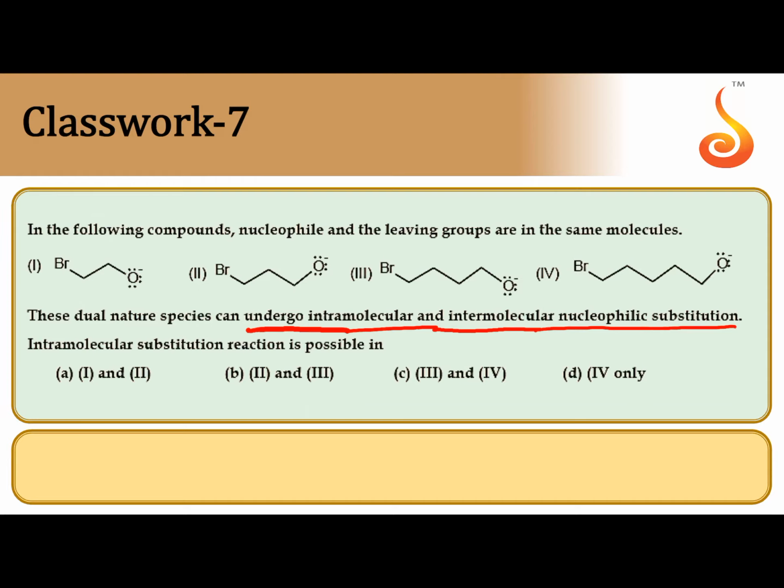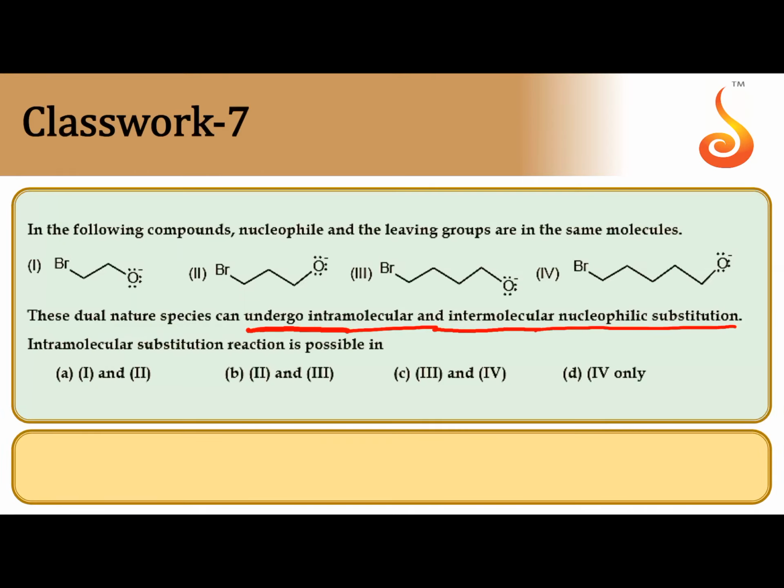So if you observe the third one, O minus here, this is bromine. O minus is the attacking nucleophile, attacking the carbon having halogen, because the carbon holding halogen is an electrophilic carbon.